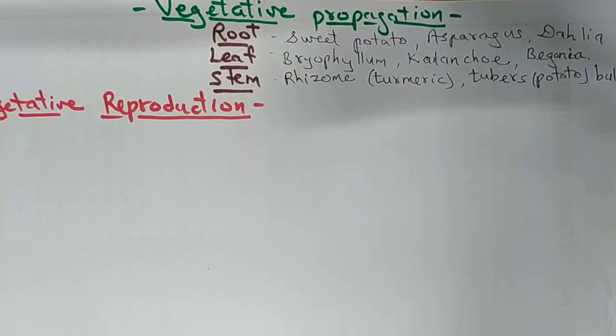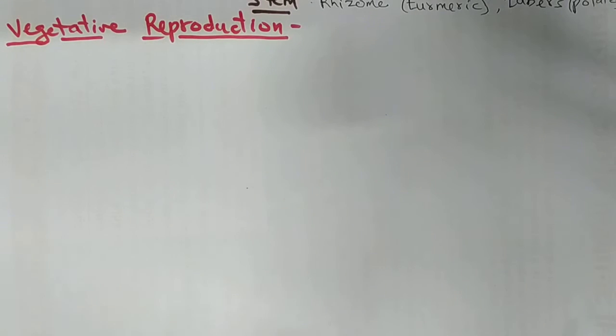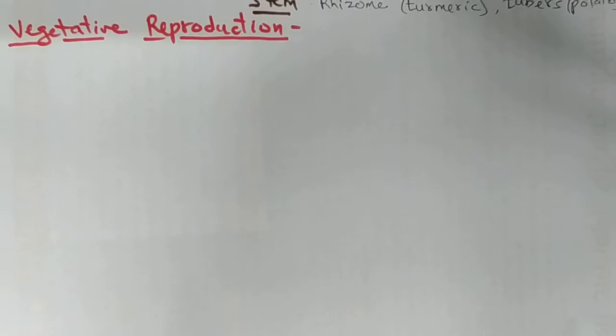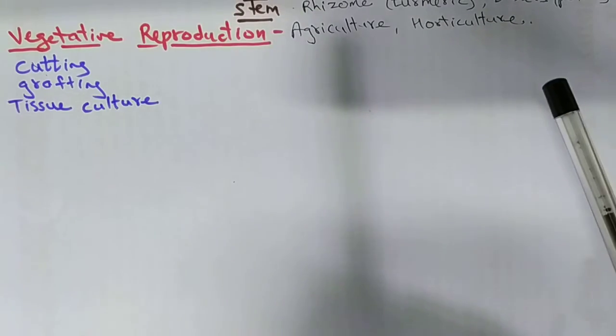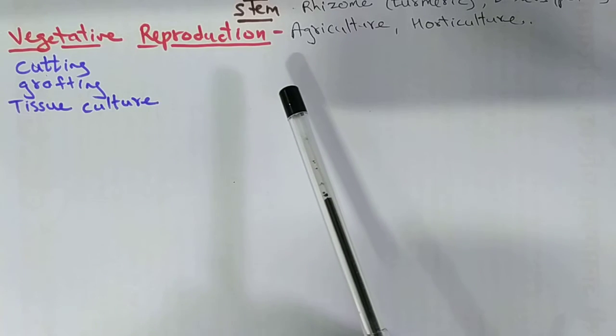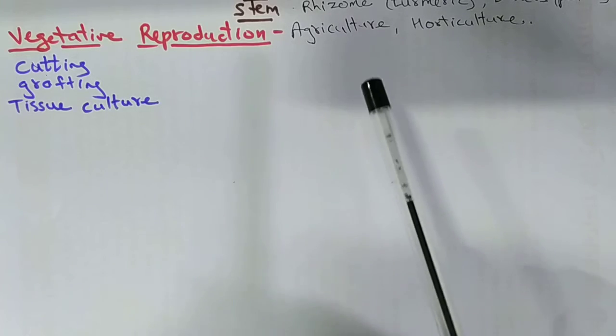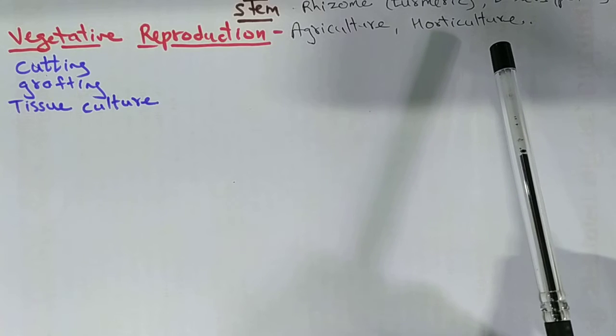Now we want to see the next point, that is the vegetative reproduction. This happens naturally, but for the benefit of the human, this vegetative reproduction is done by some artificial methods. Let us see them. This vegetative reproduction is done artificially. It does not occur naturally, and it falls in the field of agriculture and horticulture.